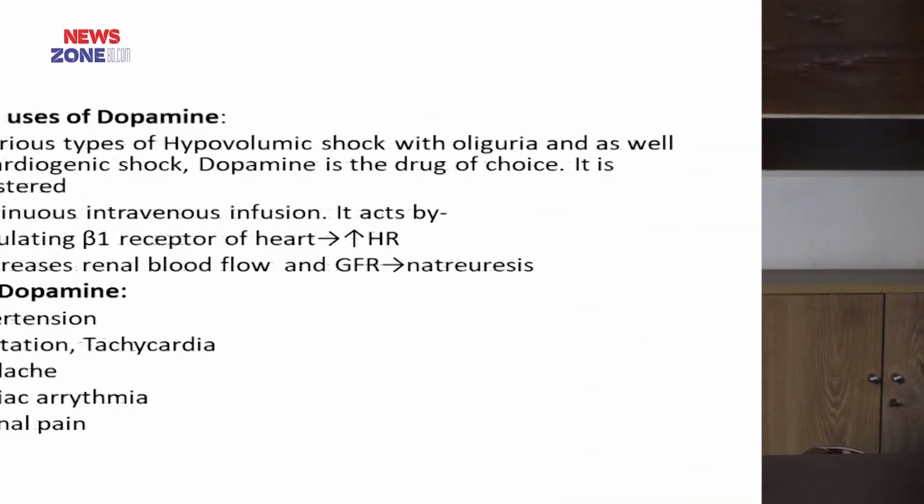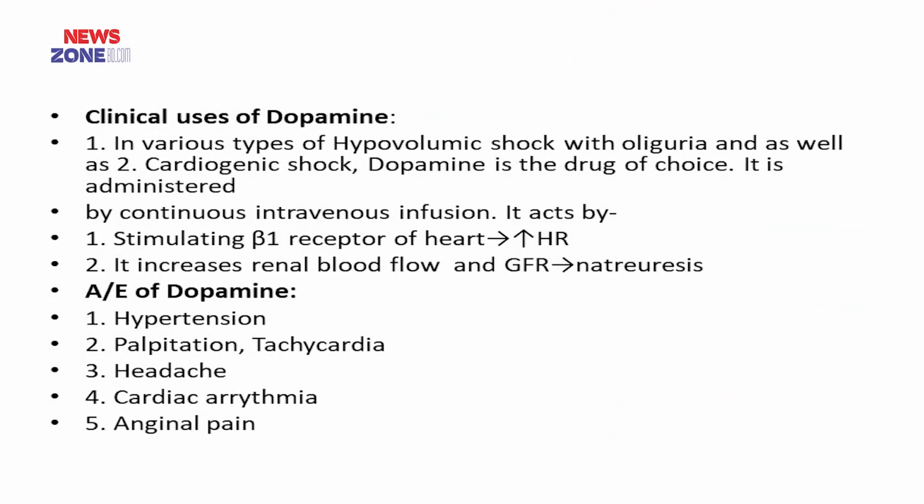Now the clinical uses of dopamine. In various types of hypovolemic shock it is used along with oliguria, and in cardiogenic shock dopamine is the drug of choice. It is given by continuous intravenous infusion. It acts by stimulating beta-1 receptors of the heart, which increases heart rate. It increases renal blood flow and GFR, that is natriuresis. Adverse effects of dopamine are hypertension, palpitation, tachycardia, headache, cardiac arrhythmia, and general pain.